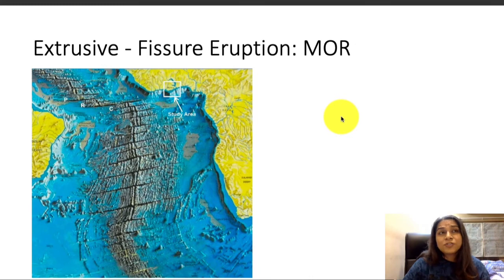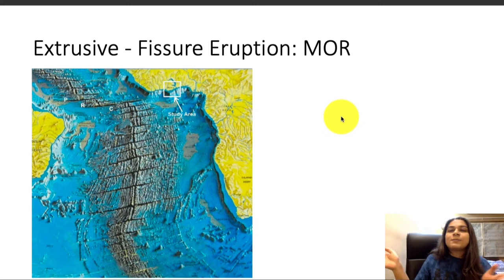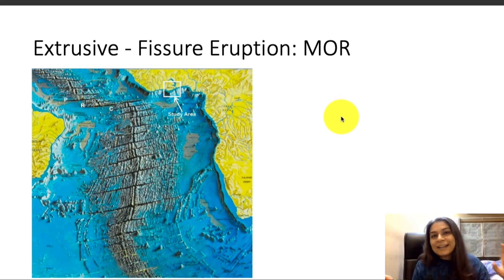Also, there's a formation of plateau. Because of the fissure on the continent, the plates move away from one another, the lava comes out, and it spreads over a large distance. Because of that, that region is slightly higher than the plains. So it has a little more height, but it is not as high as a mountain or anything. Such landforms are called plateaus.